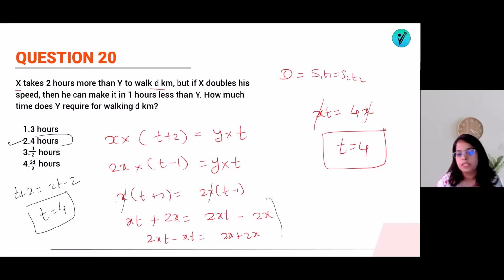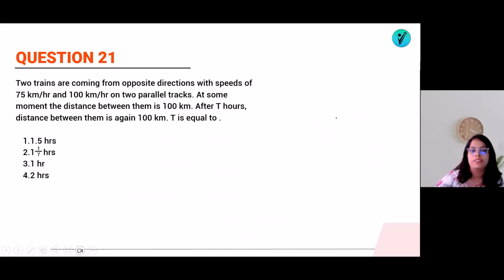Okay, this step was extra. You can directly jump on this step. So this is the answer. Again, it is here. Nothing is there. Now let's go for question number 20.